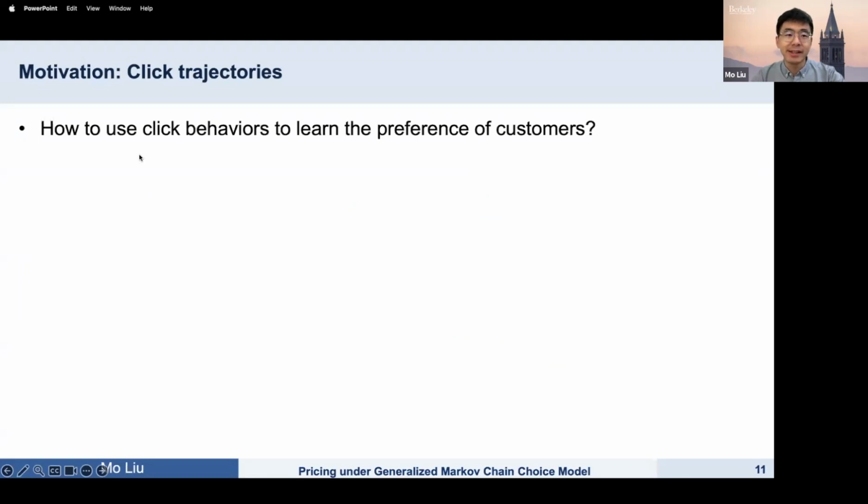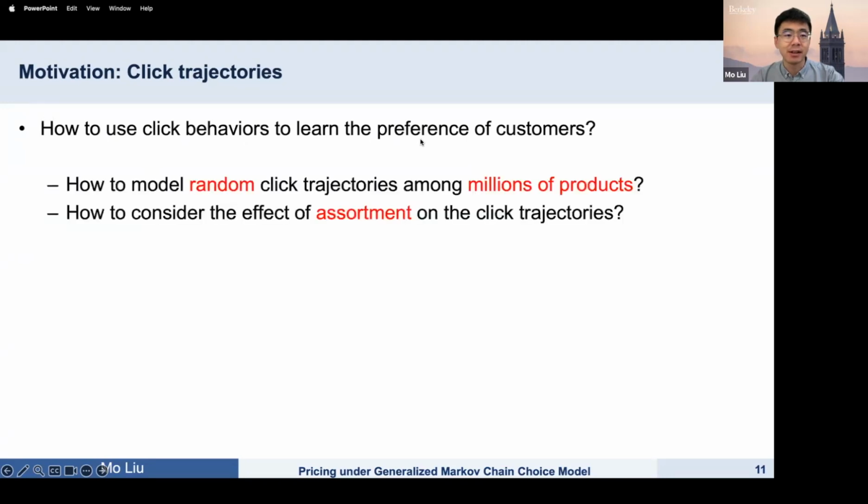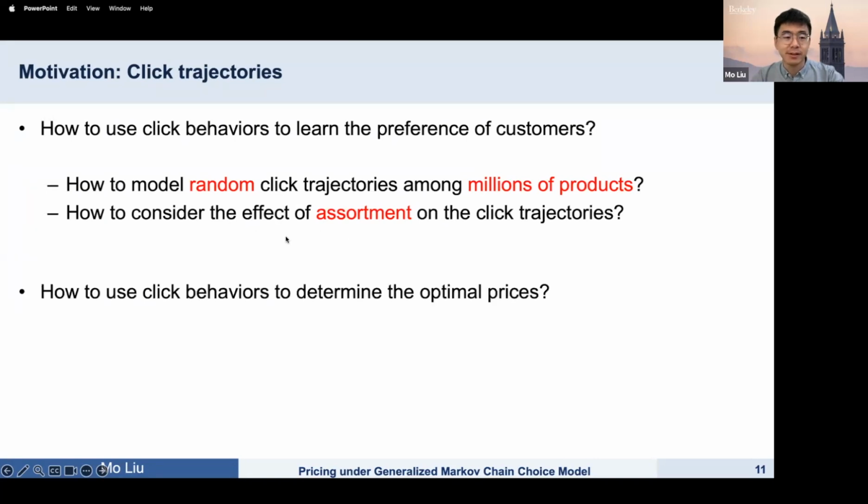So our research studied how to use click behavior to learn the preference of customers. Specifically, how to model these random click trajectories and consider the effect of assortment. Following this question, we studied how to use click behaviors to determine the optimal prices. Because the pricing decision involves the purchase behavior of customers, we need a trace model.